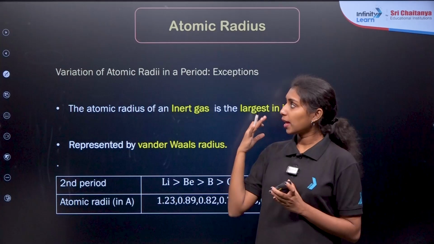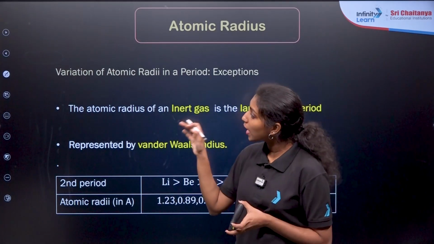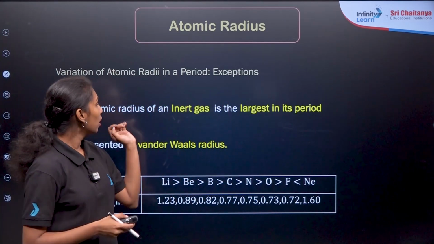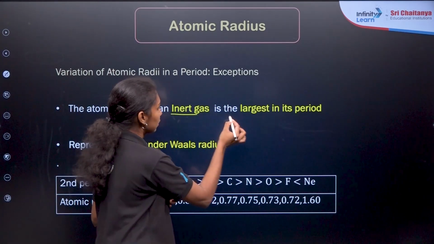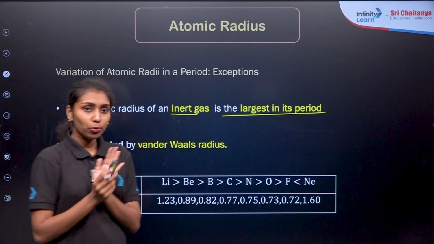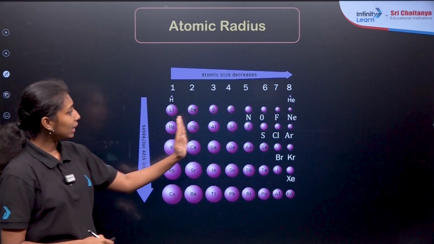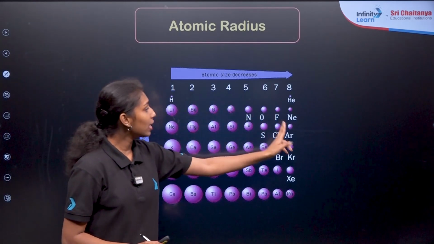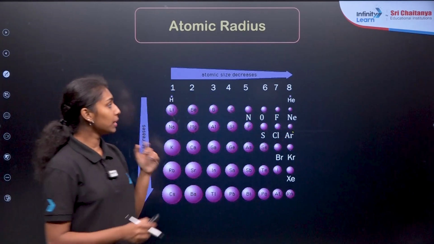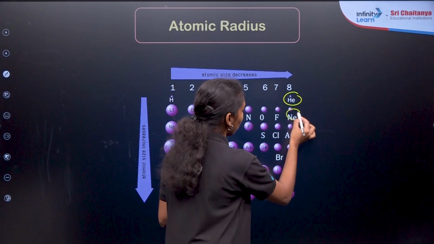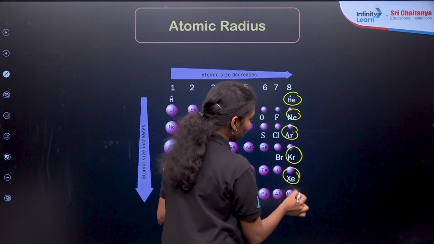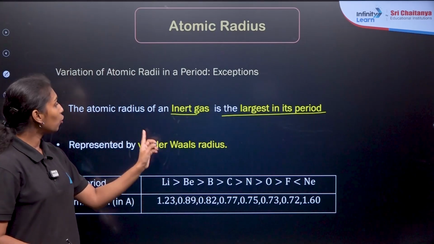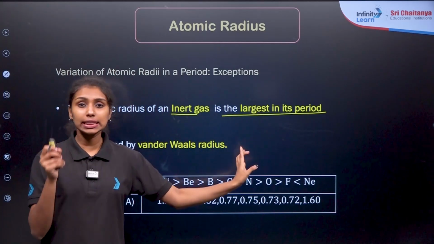Now again, chemistry is the case of exceptions, right? So here in the case of atomic radii in a period, there will be some exceptions. If you're asking about the atomic radii of inert gases, moving left to right in a period, according to our general trend, there will be very small size. For example, helium, neon, argon, krypton, xenon and radon. But in actual practice, the atomic radius of an inert gas is the largest in this period.